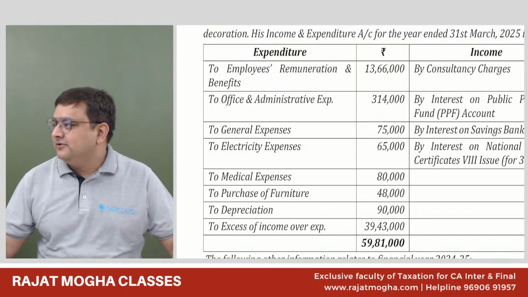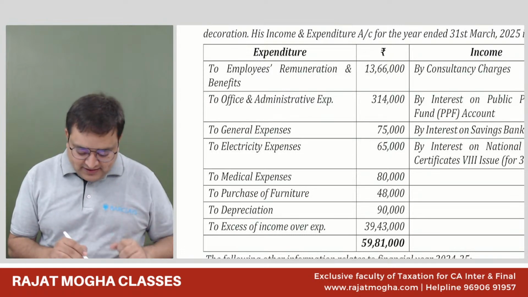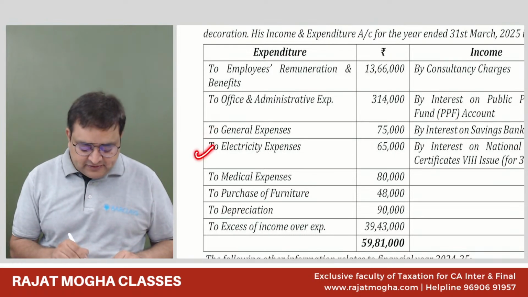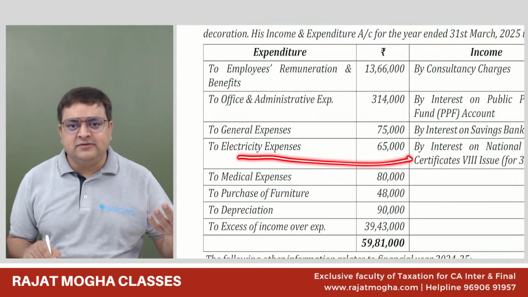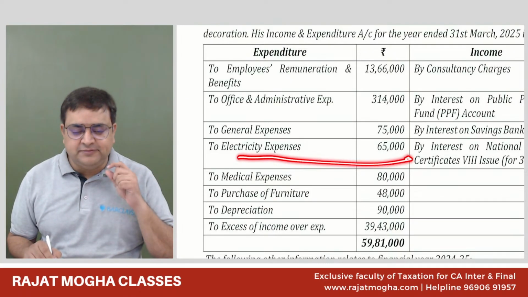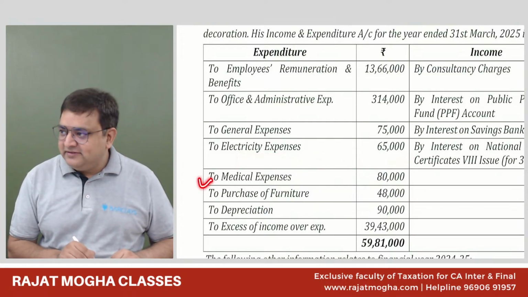General expenses should be allowed normally. Electricity expenses, what do you think? Allowed, it should be allowed. Normal expenses, we are assuming it is for the business purpose, so it should be allowed unless and until there is any specific information. Medical expenses, we should allow.